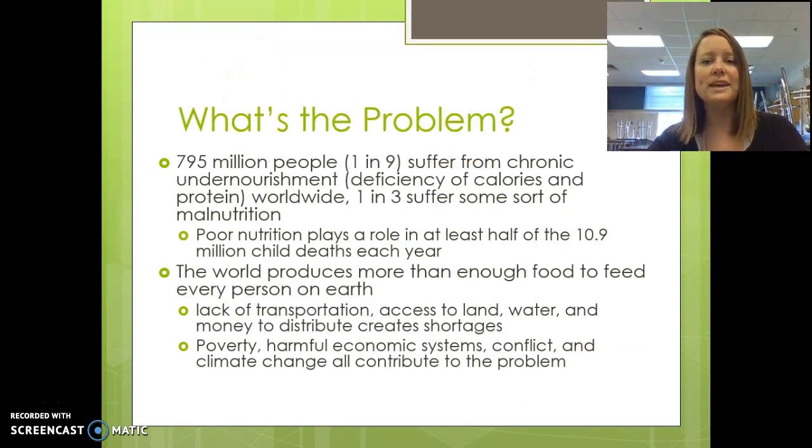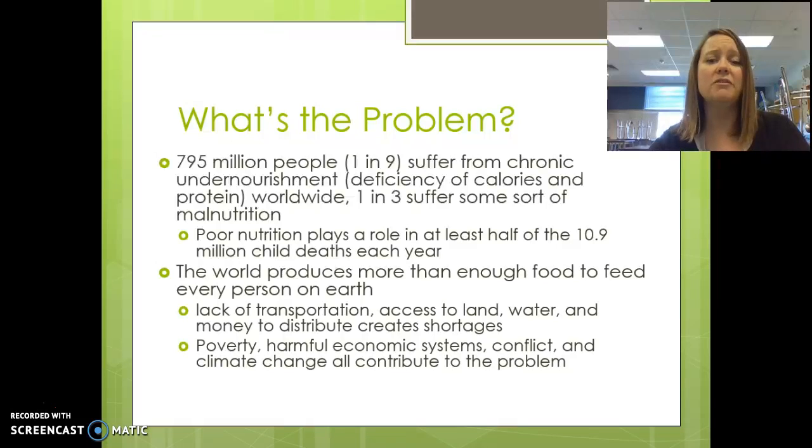So the problem is that 1 in 9 people suffer from chronic undernourishment, meaning they're not getting enough calories, and another big issue is they're not getting enough protein. Of those, 1 in 3 suffer some sort of malnutrition, so not getting enough nutrients. One of the reasons that we have higher infant mortality rates in some of our less economically developed countries is because of poor nutrition. 10.9 million child deaths each year can be attributed to poor nutrition.